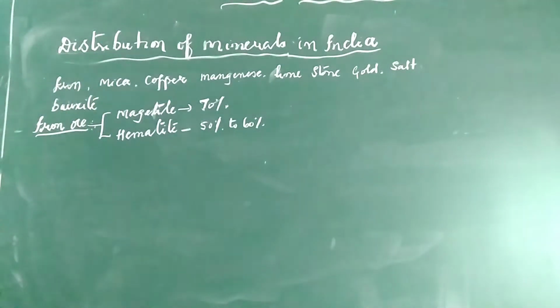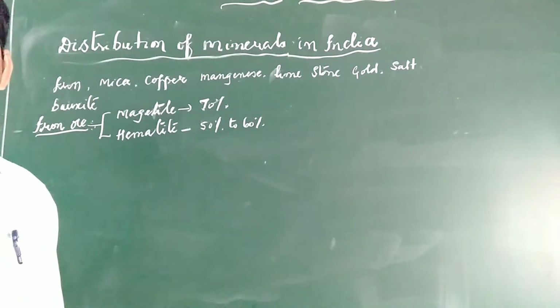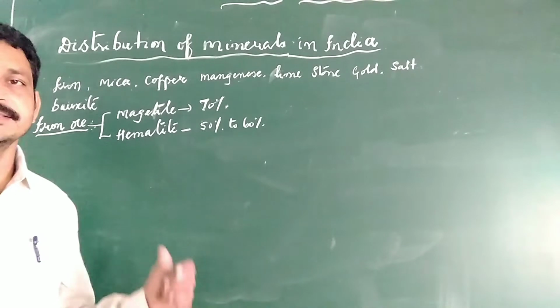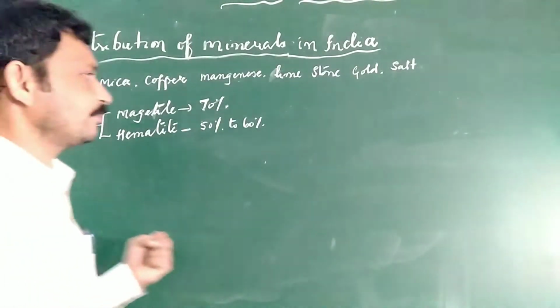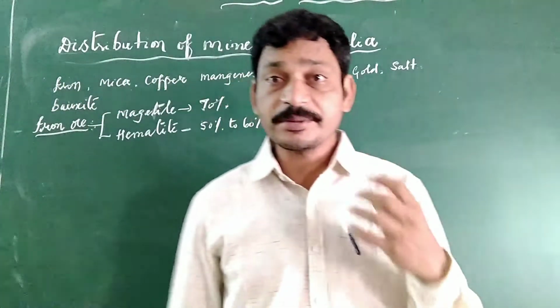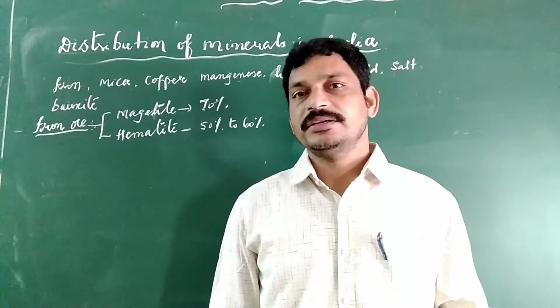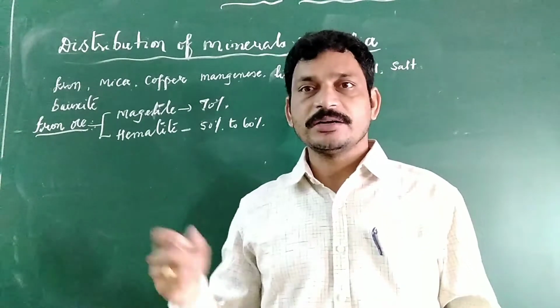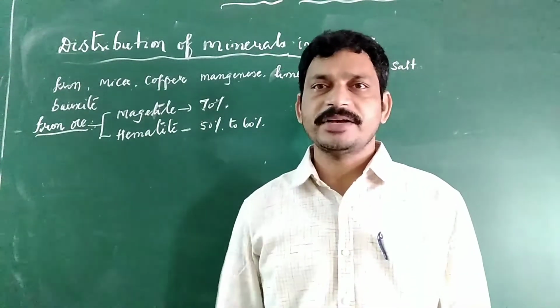Coming to bauxite. Bauxite is a very important mineral, and the most reserves are available. As usual, in Jharkhand, Chota Nagpur, all kinds of minerals are available.